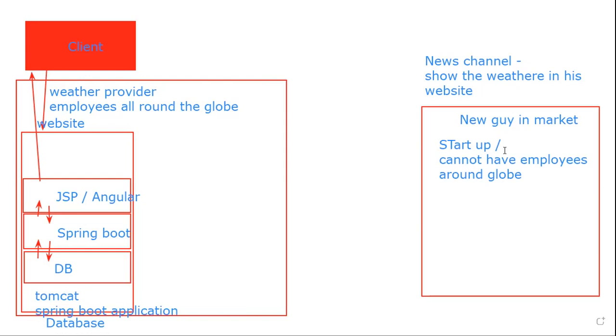So what he is going to tell is, I cannot employ more resources, manpower is not possible. So can you give me data? Can you give me data on an hourly basis?